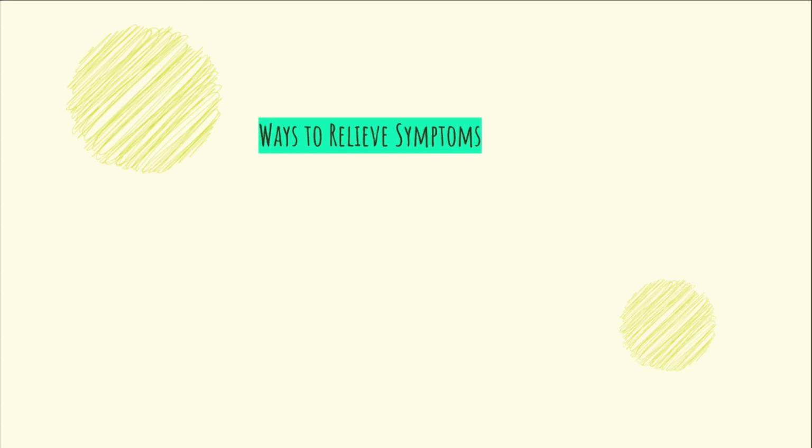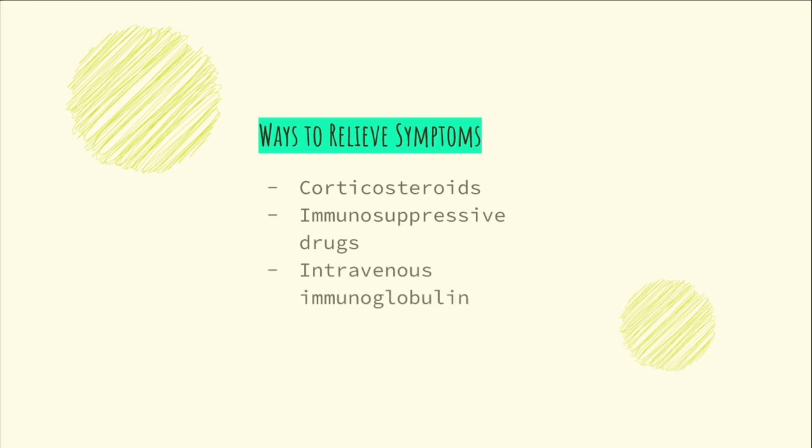While there is no cure for polymyositis, there are many methods of mitigating its symptoms. Corticosteroids are often used in high doses to reduce inflammation in the muscle, and immunosuppressive drugs are used to treat patients that may not respond to corticosteroids. In severe cases of polymyositis, intravenous immunoglobulin can also be used to provide healthy antibodies for patients, which then block harmful antibodies from targeting friendly tissue.